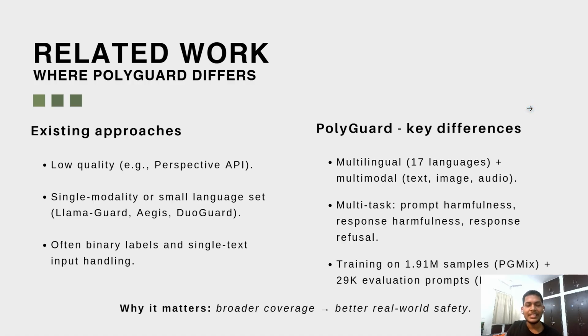So the existing systems that are available on the internet fall into three categories. First, APIs like Google Perspective. They are strong at detecting toxicity, but their limitation is they only work on English and they have a binary classification. It's just saying if the prompt is safe or not, that's all. Second, open models like LlamaGuard or DuoGuard go a bit further, but they still cover only a few languages and usually just classify safe or unsafe without any nuances present in the language.